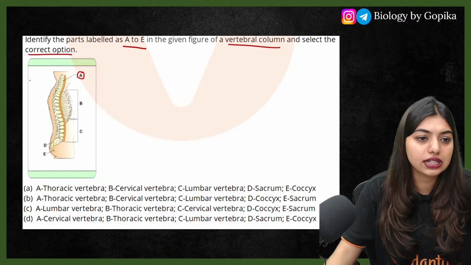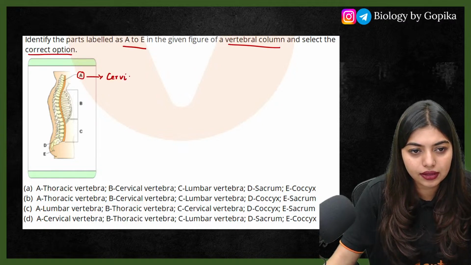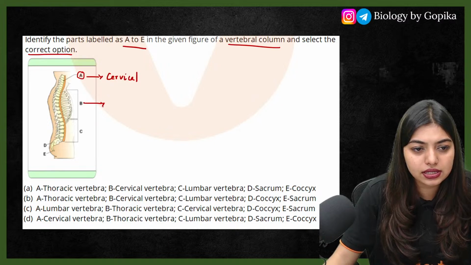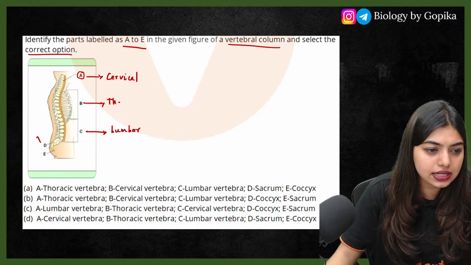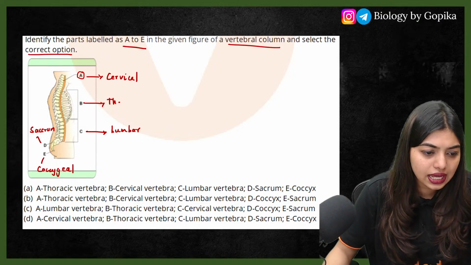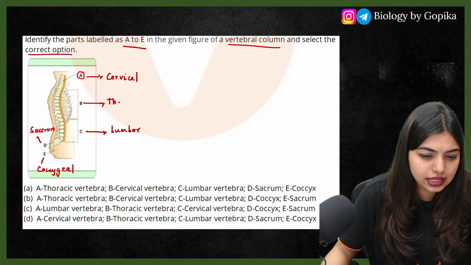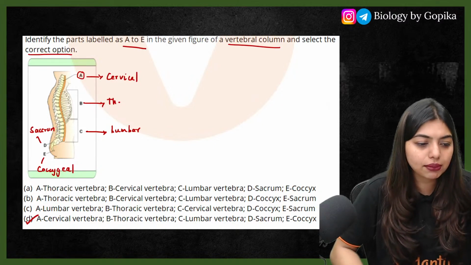Yes, very good. Let's see the answers. A is going to be cervical. Right, cervical. B is going to be thoracic. C is going to be lumbar. D is going to be sacrum. E is going to be coccygeal. So, which is the option that has all of this? A, cervical, B, thorax, C, lumbar, D. Yes, option number D is going to be the answer.